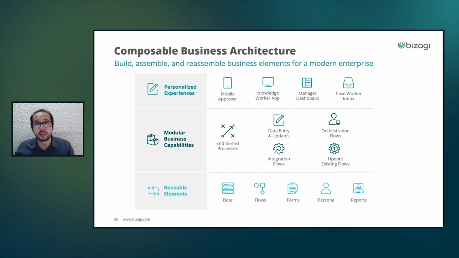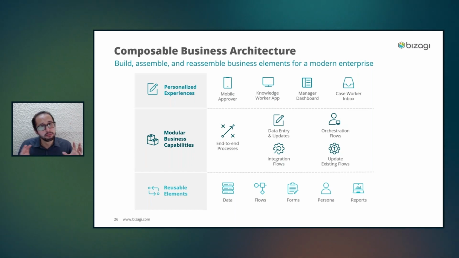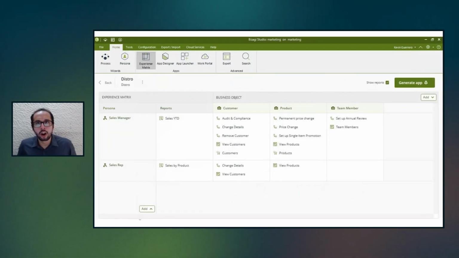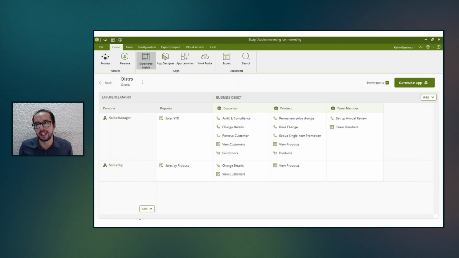Our baseline of reusable elements is the same, but now we are opening the door to have better and more modular business capabilities that probably will be more granular. And also, we are expanding the options for us to have a personalized experience. So now, let me go into something, because this sounds really nice when we see it directly in a PowerPoint, right? But how is that reflected directly in our application, how is this actually true when we take a deeper view in Bizagi Spring 2023.